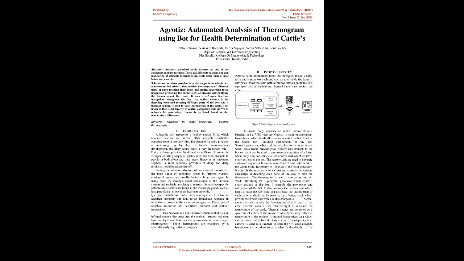This image is then sent directly to a central computing unit via Wi-Fi network for processing. Disease is predicted based on the temperature difference. Keywords: Raspberry Pi, image processing, infrared, thermography.